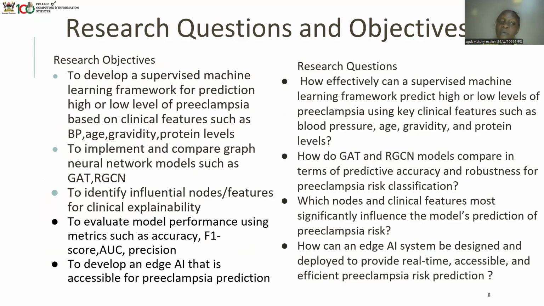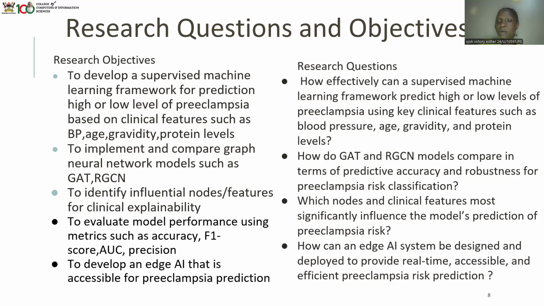Among the gaps we identified in our literature review, we came up with our objectives, which were to develop a supervised machine learning framework for prediction of high or low level preeclampsia based on clinical features, to implement and compare graph neural networks, to identify the influential features for clinical explainability, and to evaluate the model performance. Also, to develop an edge AI that is accessible for preeclampsia prediction.